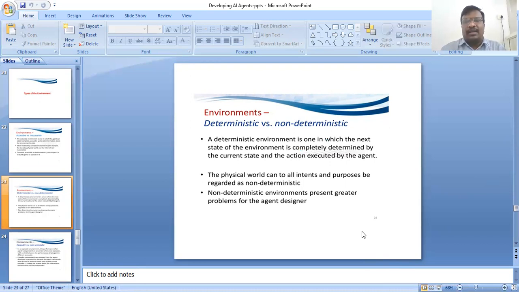The physical world can, to all intents and purposes, be regarded as non-deterministic. A non-deterministic environment presents greater problems for the agent designer.